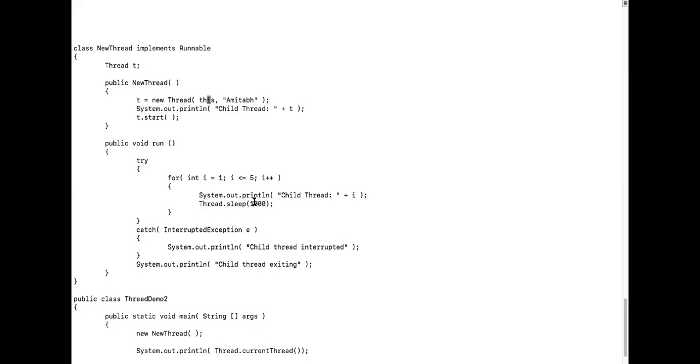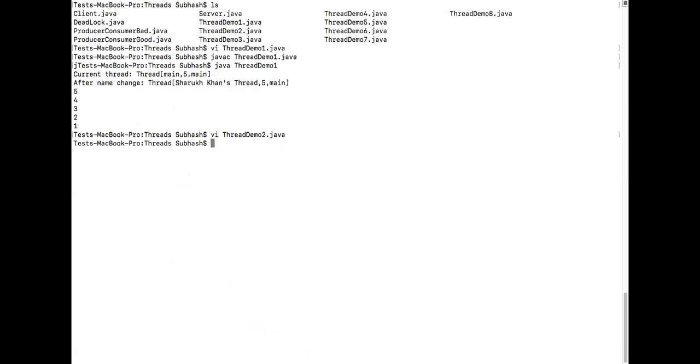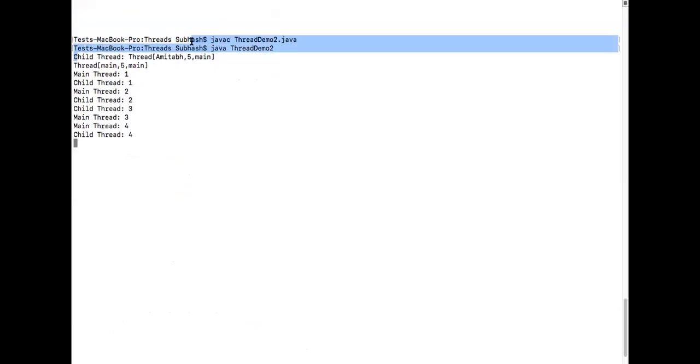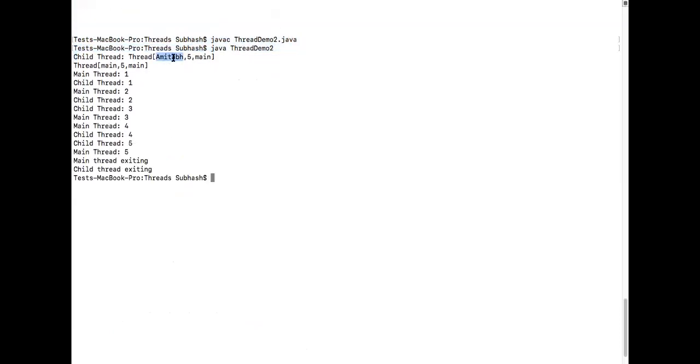Now tell me, next, what happens here? So totally how many threads are running here now? 2 threads are running. Now, shall I execute this code? Javac ThreadDemo2.java. Now what happened? See here, first a child thread will run. It is printing this, Amitabh 5.